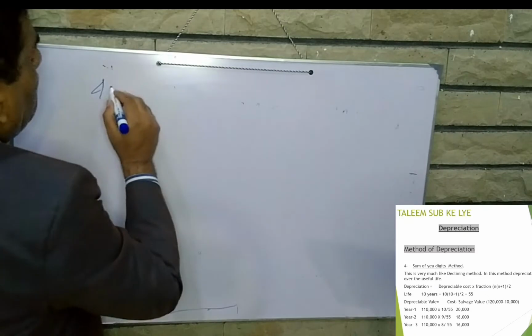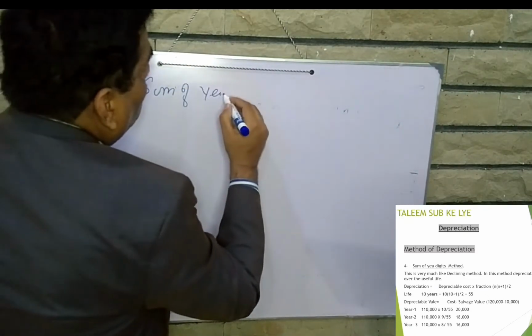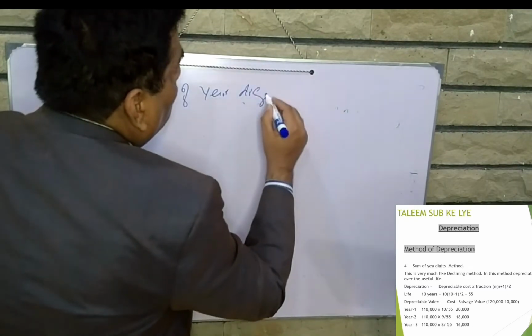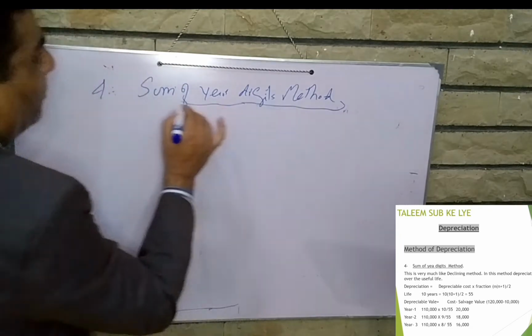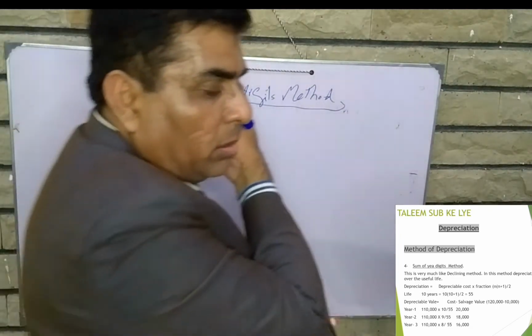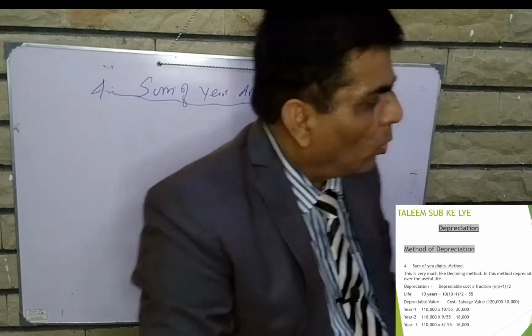Number 4 is the sum of year digits method. What is the formula?